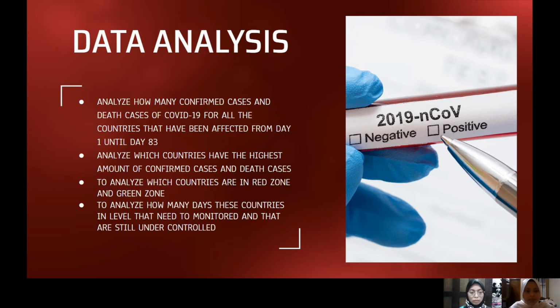Next is to analyze which countries have the highest amount of confirmed cases and death cases. Here we're gonna see the countries in more detail, which country has the highest amount of confirmed cases and death cases. Next is to analyze which countries are in the red zone and green zone based on the cumulated cases of COVID-19. Next is to analyze how many days these countries were at a level that needs to be monitored and that are still under control.